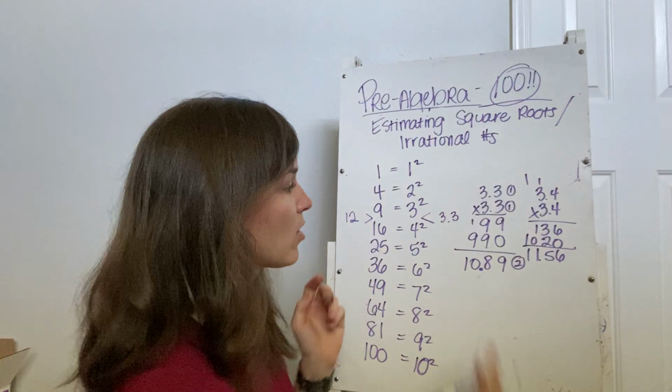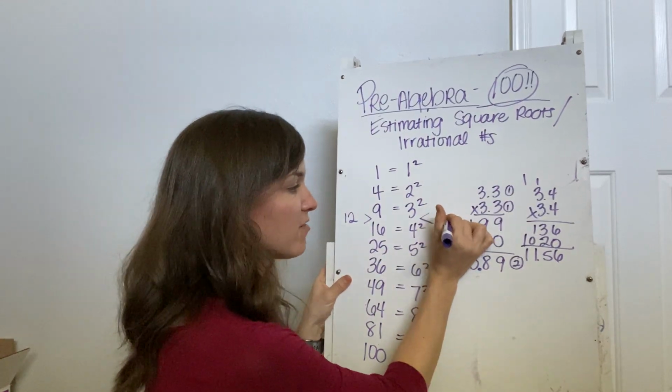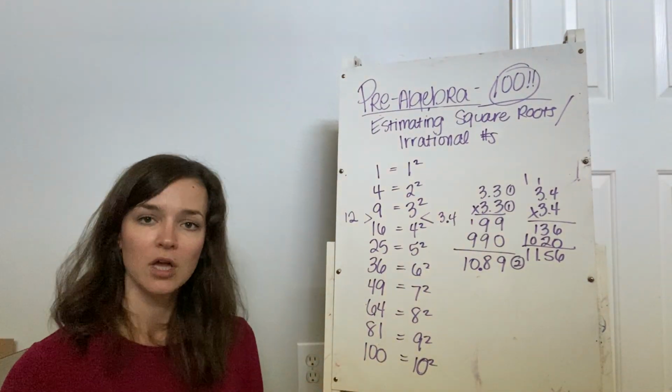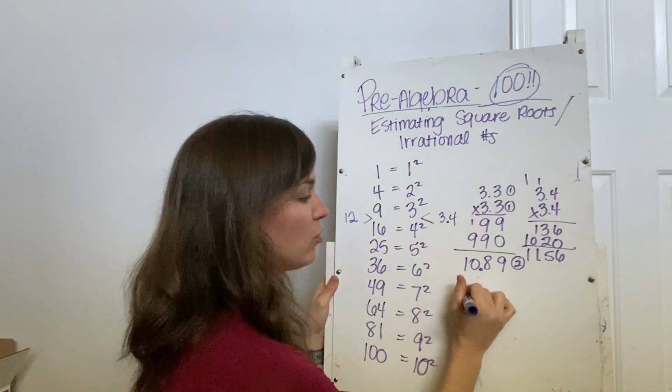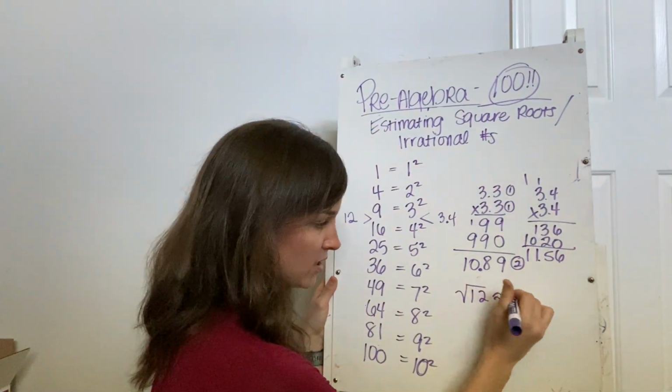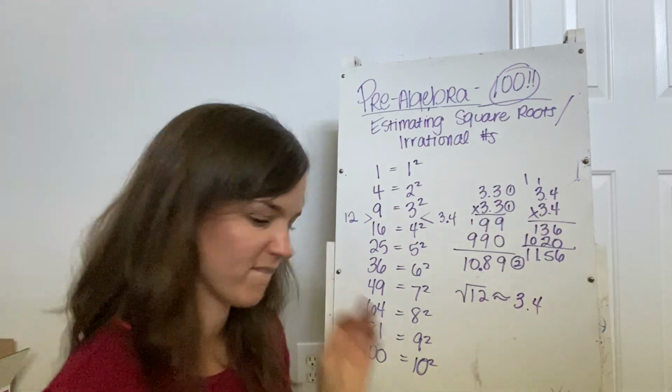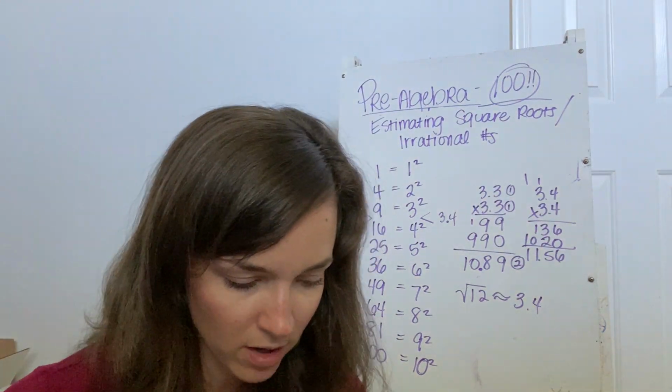So we're probably looking somewhere like 3.4, 3.5-ish, okay, to estimate that number, which, again, we're talking about the square root of 12 here. So that's approximately 3.4, 3.5, somewhere around there, okay?